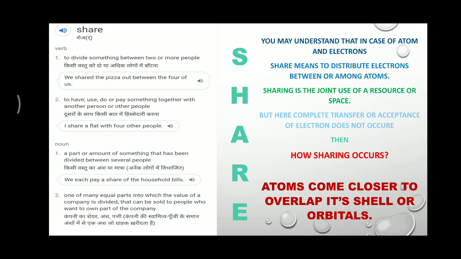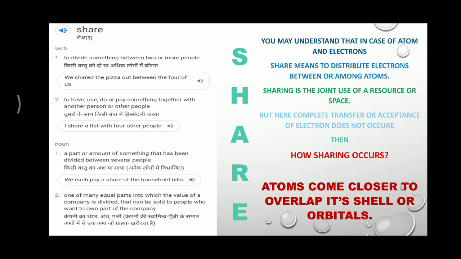So, what do you mean by sharing? In terms of electrons and atoms, you may say that sharing means overlapping of orbitals. How do atoms share their electrons? The answer is that atoms overlap their orbitals to share their electrons.